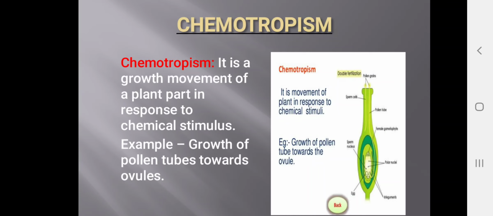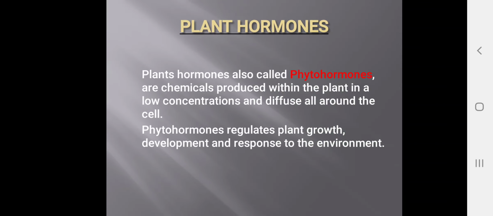Usually we see the growth of plants from downwards to upwards, but in this case the pollen tubes are growing from upside towards the downwards, towards the ovule. This is the example for chemotropism. You can see it in the diagram also.